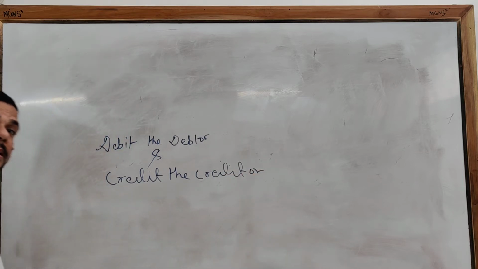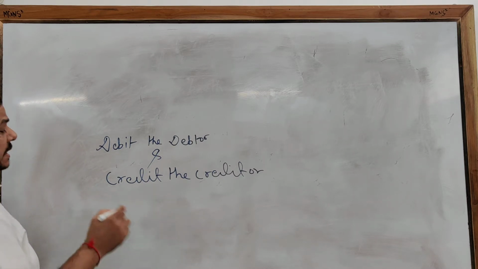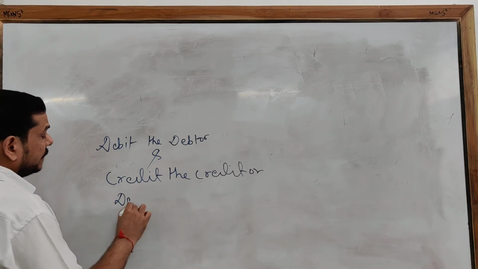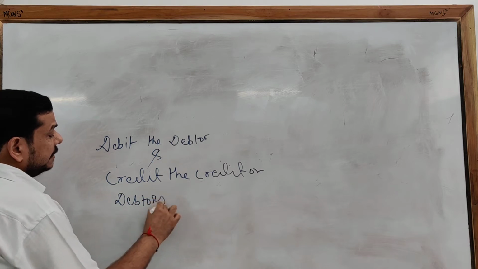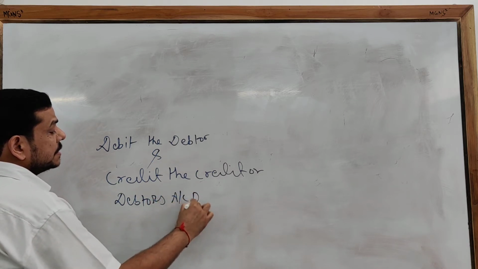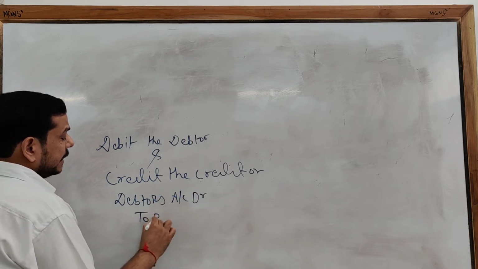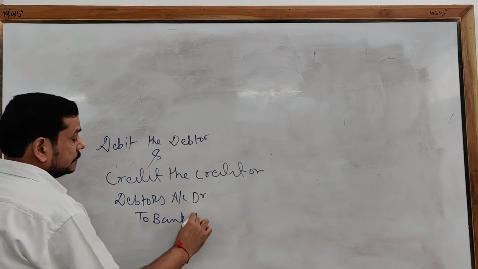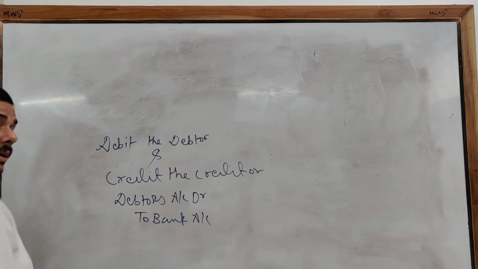So when a bill is discounted and then dishonored, our debtors increase and we have to immediately make payment to the bank. So what will be our entry? Debtors account debit, to bank account. Our debtors have increased and bank is credited, because the discounted bill is dishonored, so we have to immediately make payment to the bank.